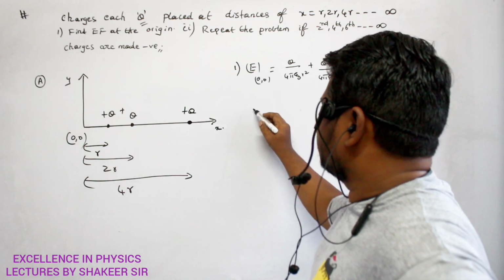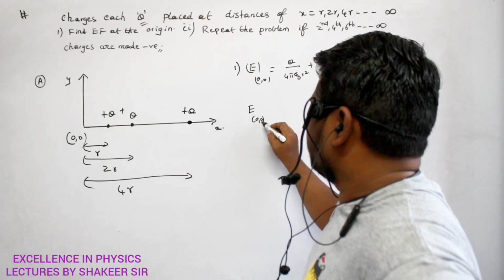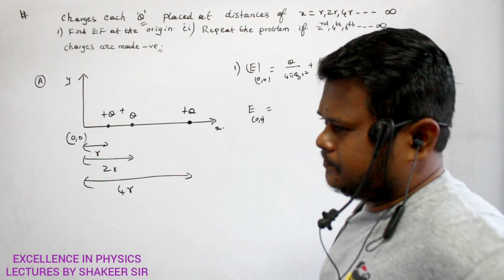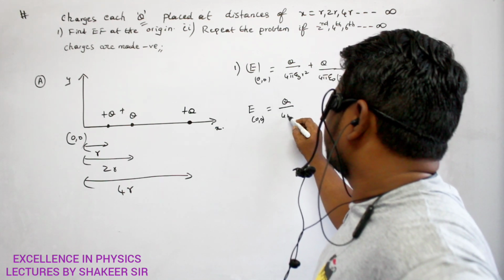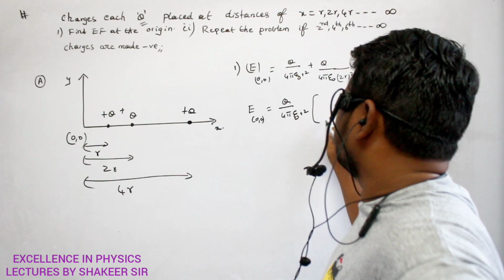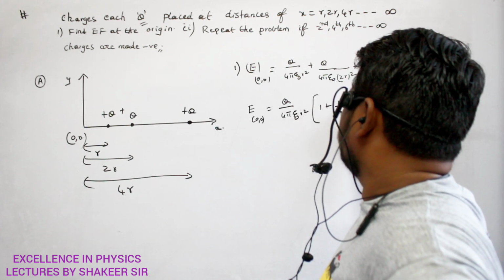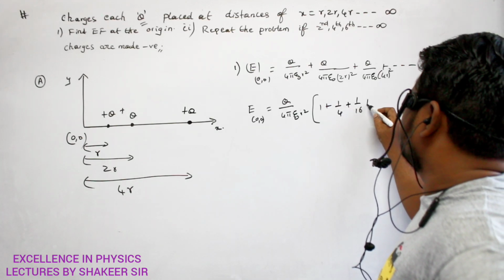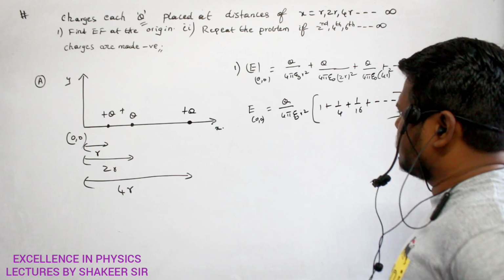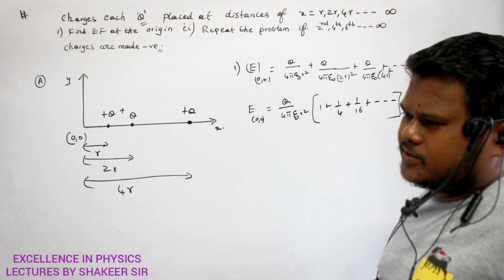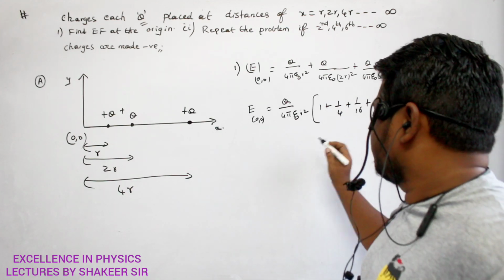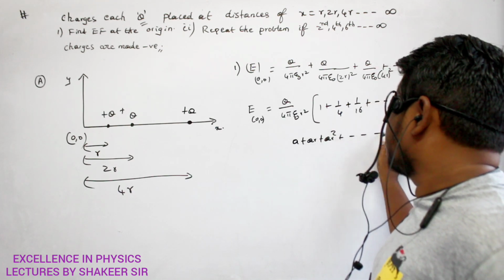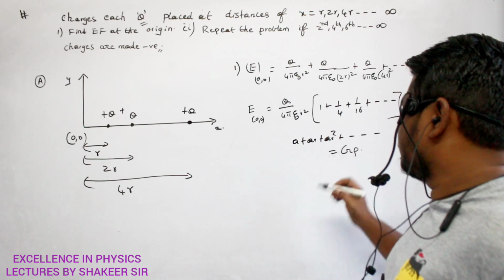Okay. Now what are the terms which are common here? q by 4 pi E naught into r square is common. So I can write 1 plus 1 by 4 plus 1 by 16, and it goes on like this. So what kind of progression is this? Geometric progression. This is of the form a plus ar plus ar square, and it goes on like this. So this is called a geometric progression.